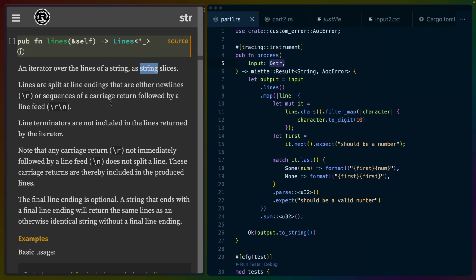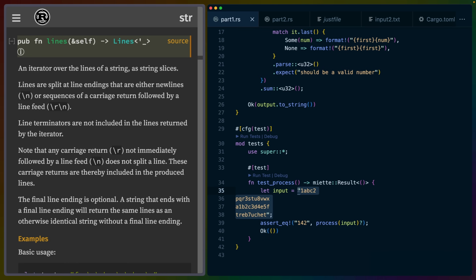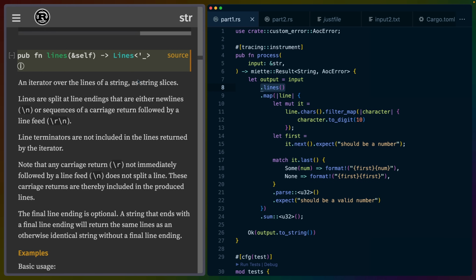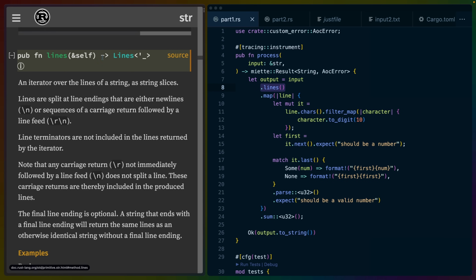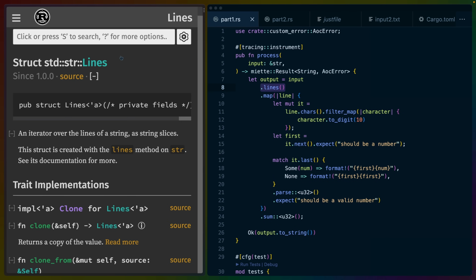This is a super useful function for Advent of Code specifically, but also just kind of in general, because it allows us to take our input, which is this multi-line string here, and split it on these new lines without having to type carriage returns or new lines or whatever. So this works cross-platform. If you're newer to Rust, you may be interested to know that lines doesn't return some iterator type. It returns something called Lines with a capital L. And if you click on this, you'll find out that Lines is a struct. This is a regular struct, just like anything else.